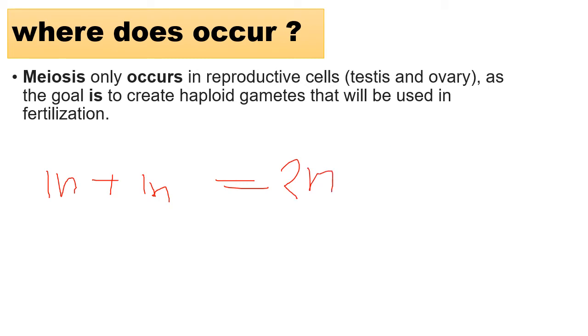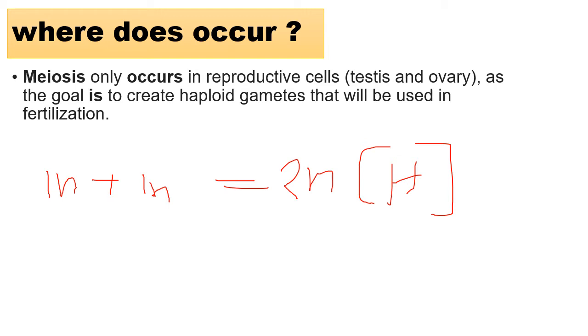Haploid cell formation takes place by meiosis. The main goal of meiosis is to produce the gametes.